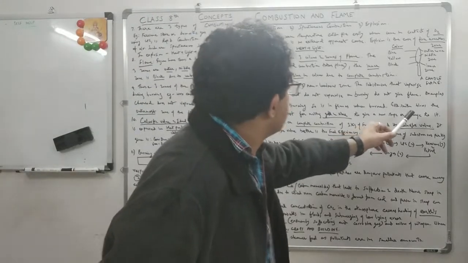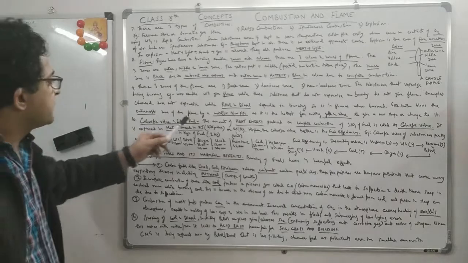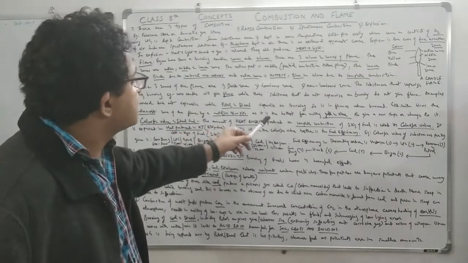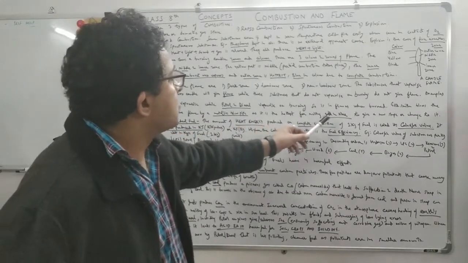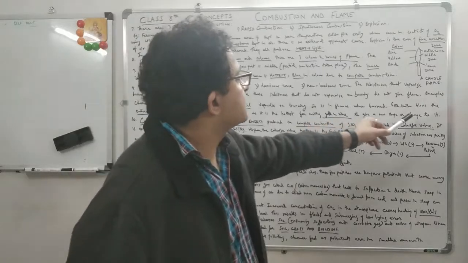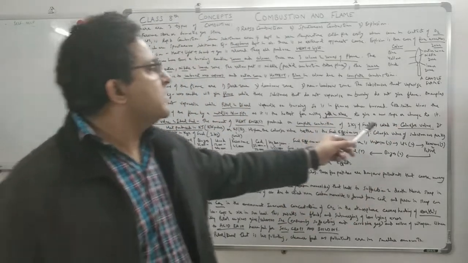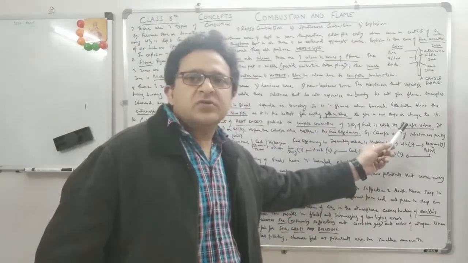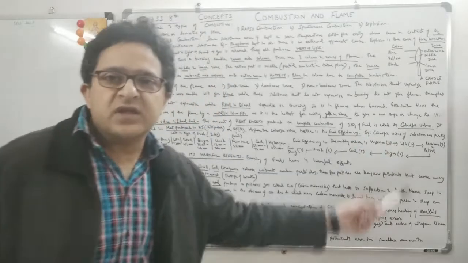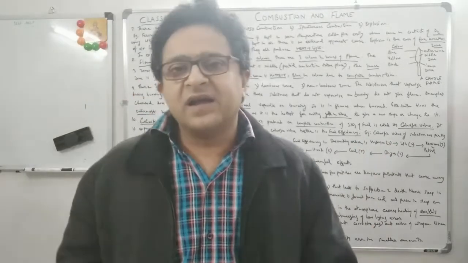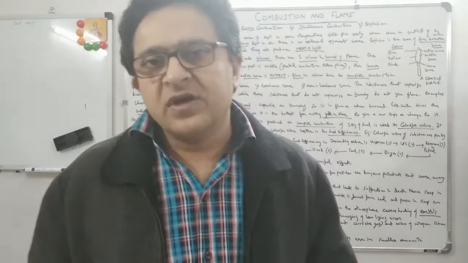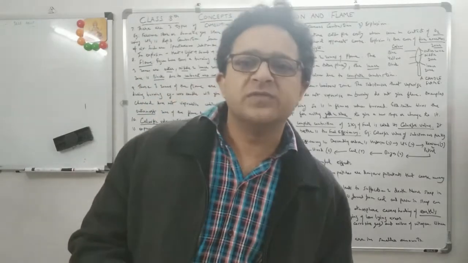So the goldsmith blows the outermost zone of the flame by a metallic blowpipe, as it is the hottest, for melting gold and silver to give a new shape and change to it. If you want to change the shape of the ornament, say it was a bangle and now you want to make it in a different shape, this is the process which the goldsmith will do, right?